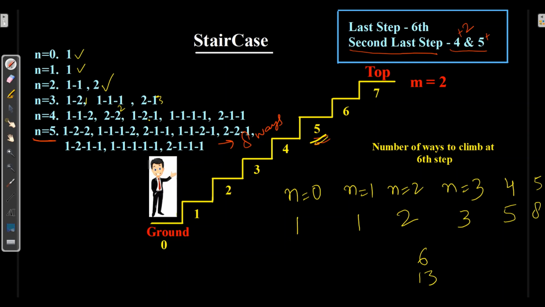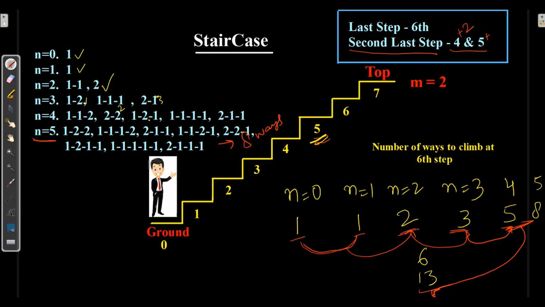Now if we see these values carefully, immediately we get the idea of Fibonacci, which is the combination of the last 2 making the next. 2 plus 3 making 5. 5 plus 8 making 13.